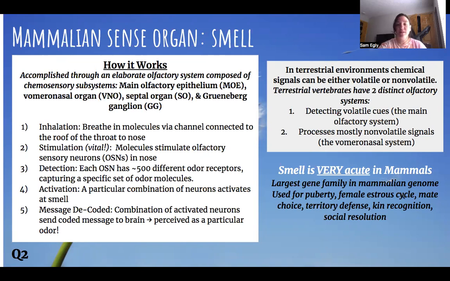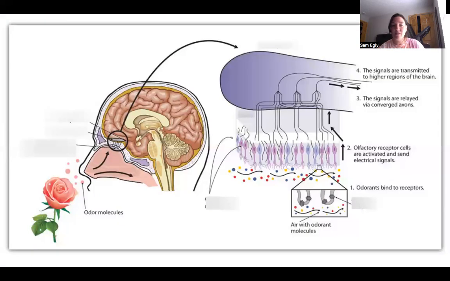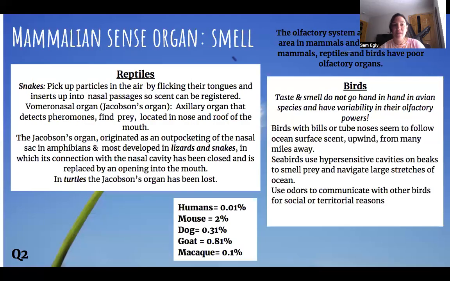Smell is very acute in mammals, and it's the largest gene family in the mammalian genome. It's used for puberty, the female estrous cycle, mate choice, territory defense, kin recognition, and social resolution. Here's also a diagram for that.